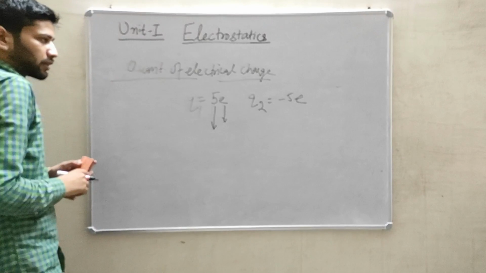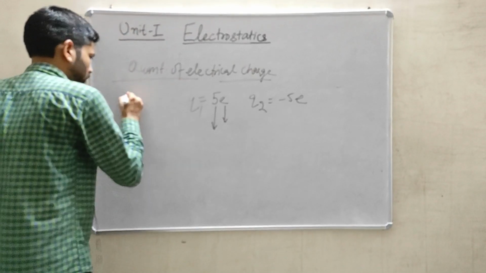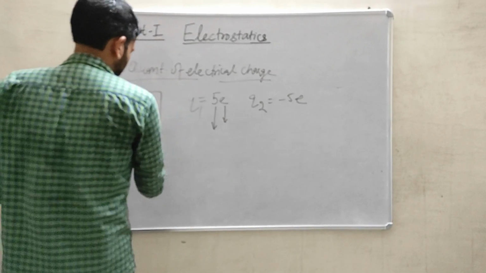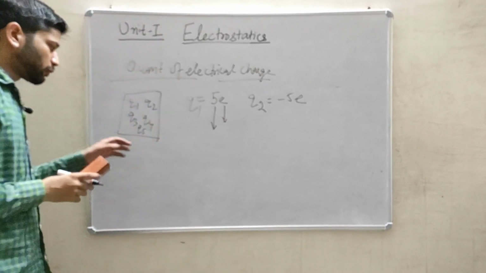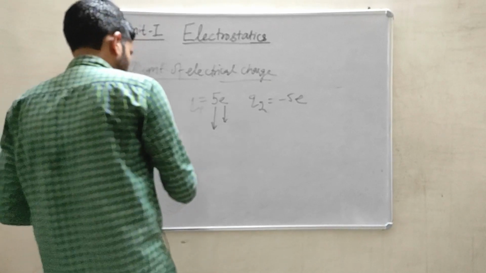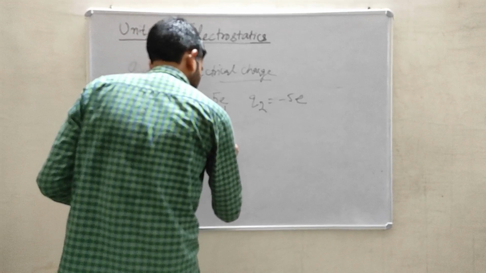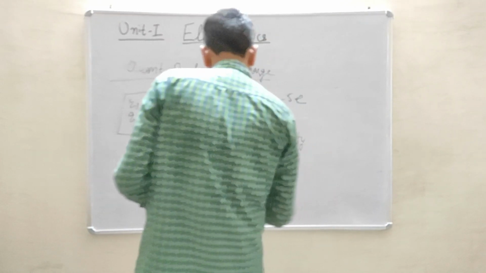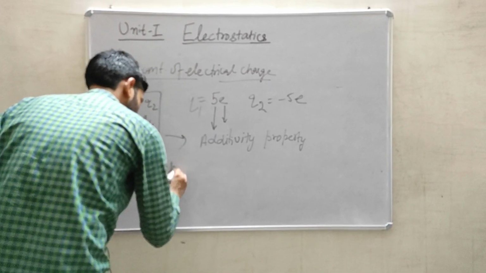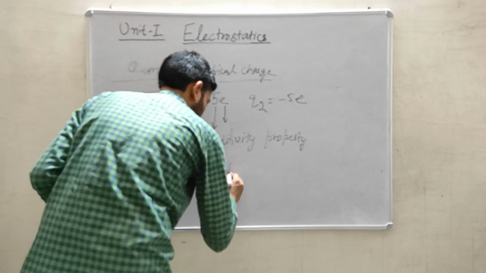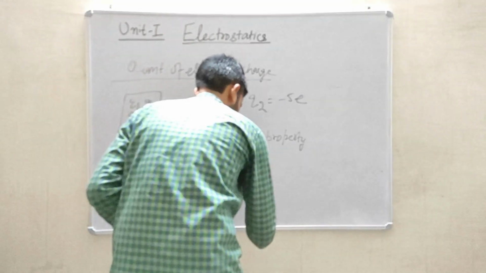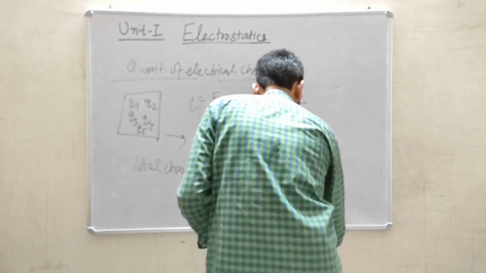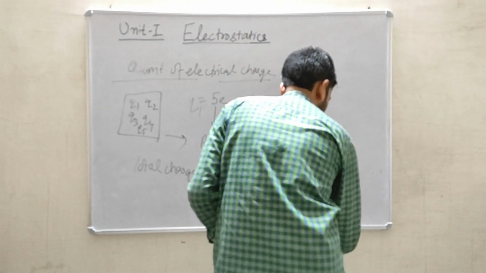Suppose there is a body. In this body there are many charges present. If I want to find out the total charge on this body, what I will do is, charges follow the additivity property, which means the total charge on a body, let's say it is Q, will be equal to the summation of these charges individually, meaning Q1 plus Q2 plus Q3 plus Q4 plus Q5.